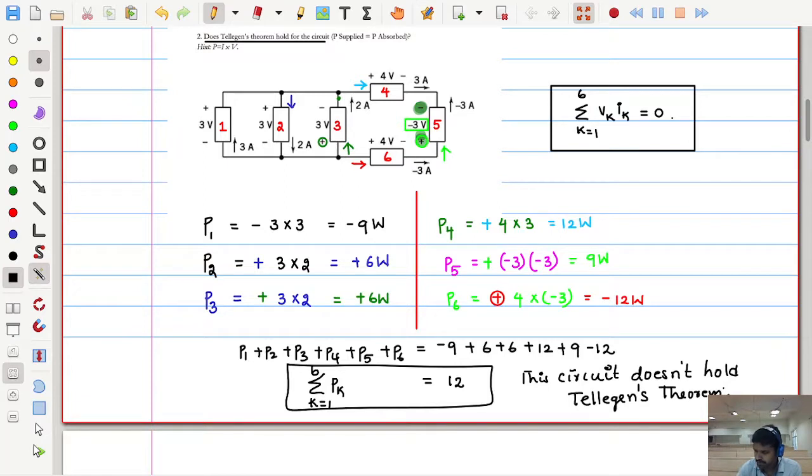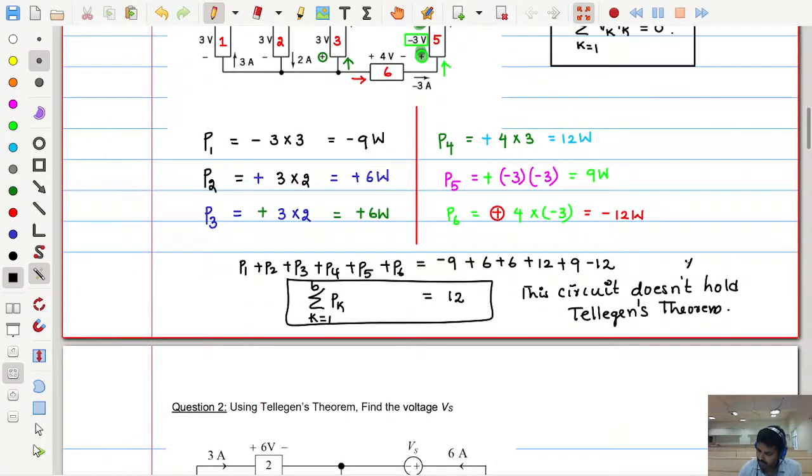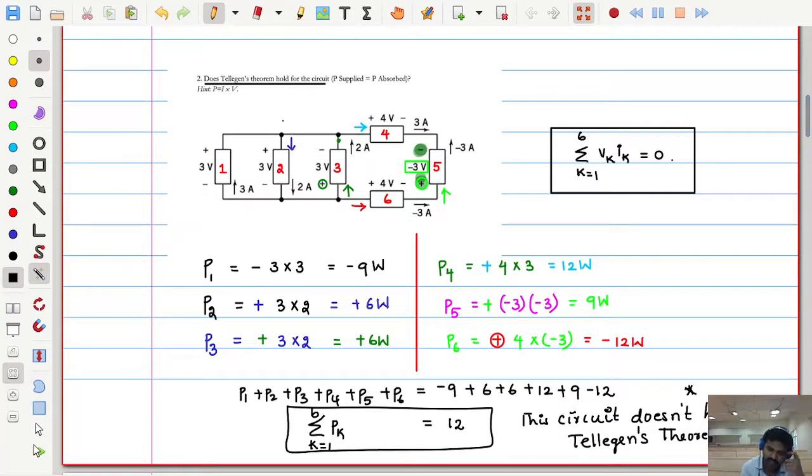Very good observation. Usually any circuit which satisfies the law of conservation of energy must satisfy Tellegen's theorem. Why? Because if some elements are supplying power, the other elements should absorb the same amount of power, so that the net power in the circuit is 0. But unfortunately this circuit is a wrongly designed circuit. That's why it is not holding the theorem.